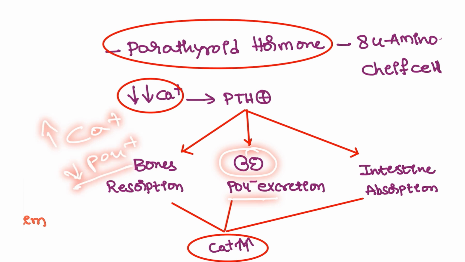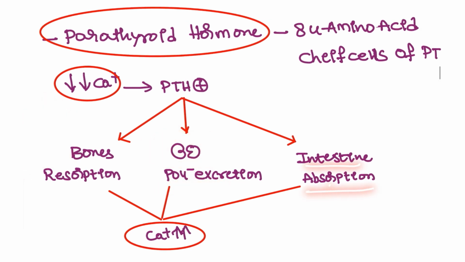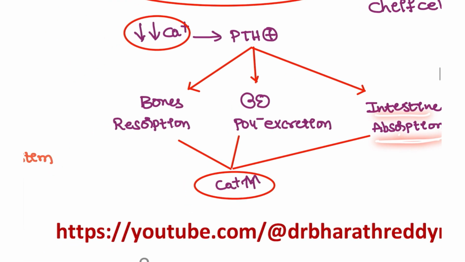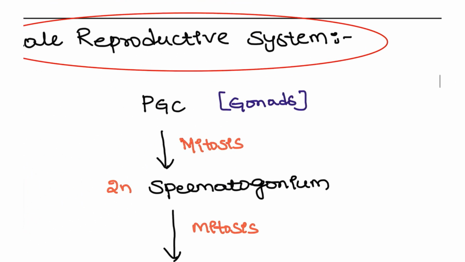Okay, so if you send more phosphorus outside, more calcium will be retained in the body. So in the kidney, it will send the phosphate outside. On the intestine, it will increase the vitamin D secretion and also increase the calcium absorption. So further, it will increase the calcium levels in the body.